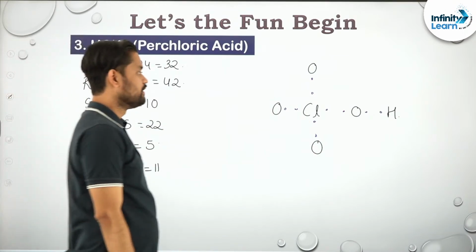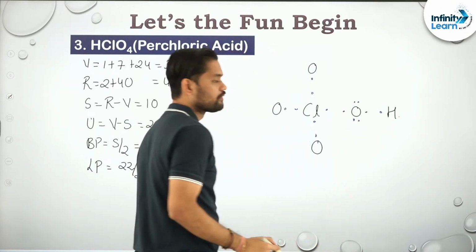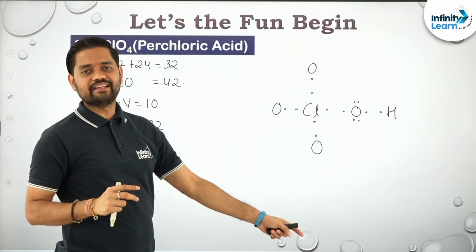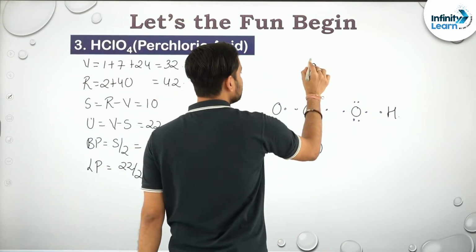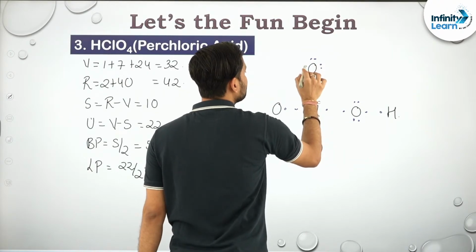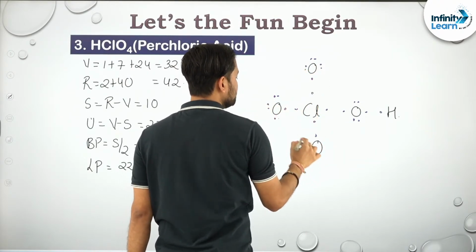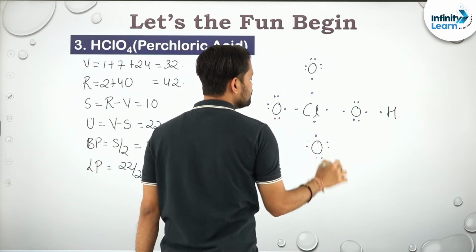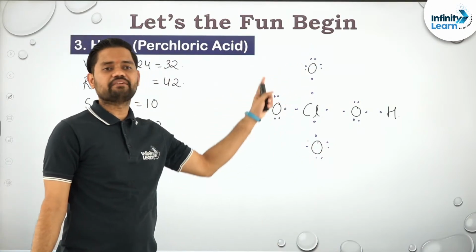How many lone pairs are there? 11 lone pairs. Okay, 11 lone pairs, 1 2, there are only 2. How many remain? 9, and there are 3 oxygens. That means each oxygen will have 3. So 1 2 3, 1 2 3, 1 2 3. Now again if you see, all 6 electrons of oxygen are intact with oxygen itself.